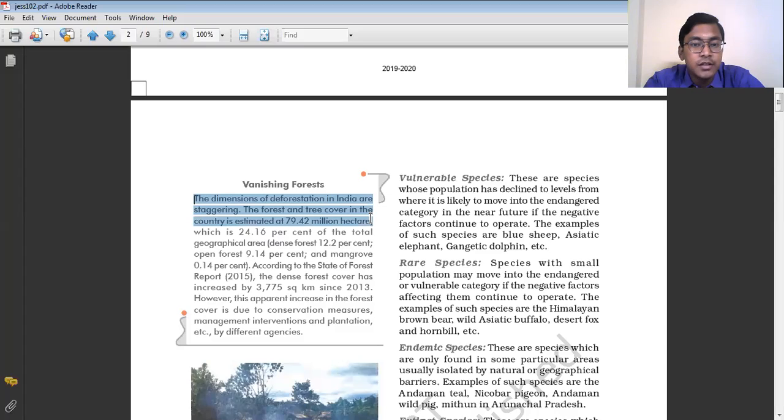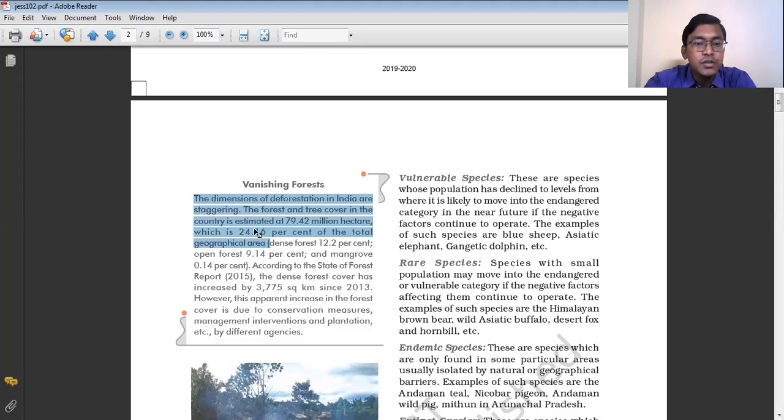The forest and tree cover in the country is estimated at 79.42 million hectares, which is 24.16% of the total geographical area. So the total forest and tree cover in our country is 79.42 million hectares, and it is around 24.16% of the total geographical area. Before starting the chapter, I said that around 24% of the total geographical area of our country is under forest cover.